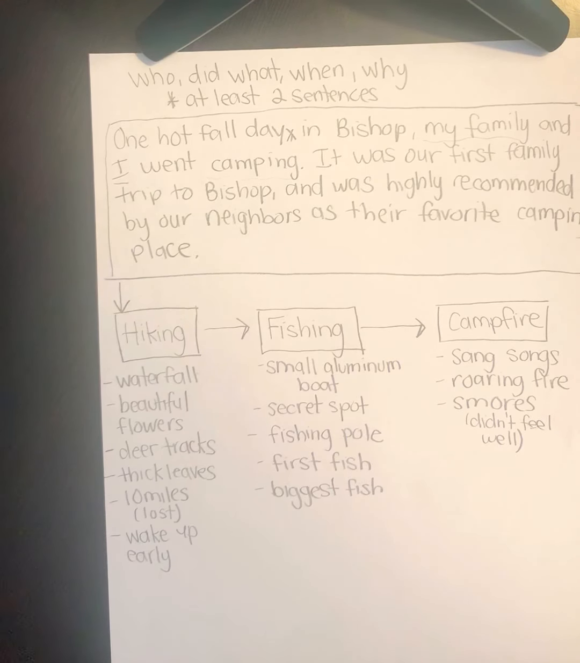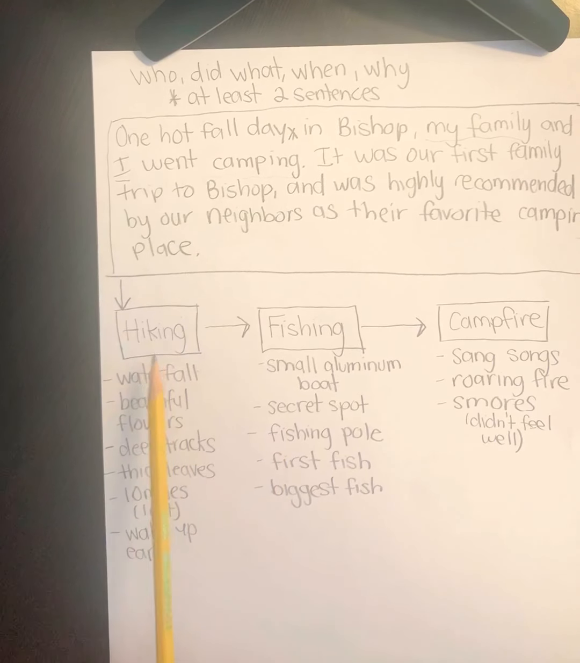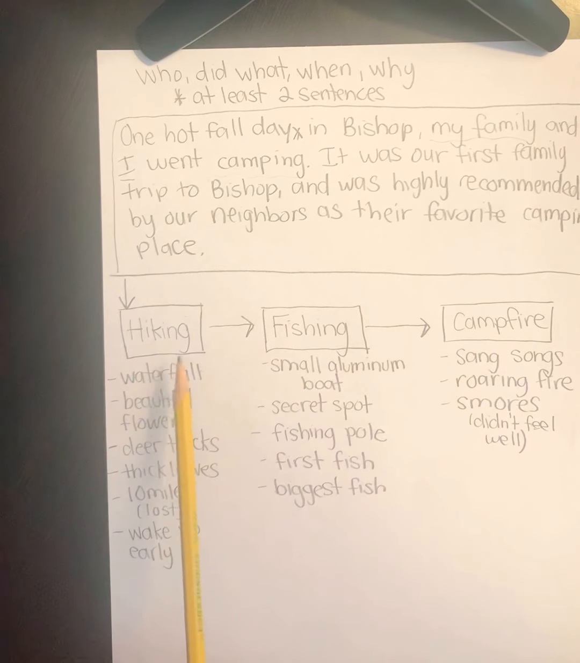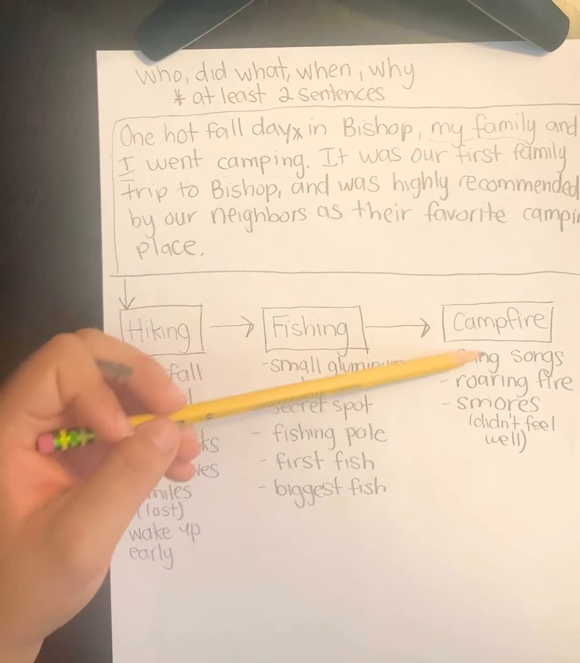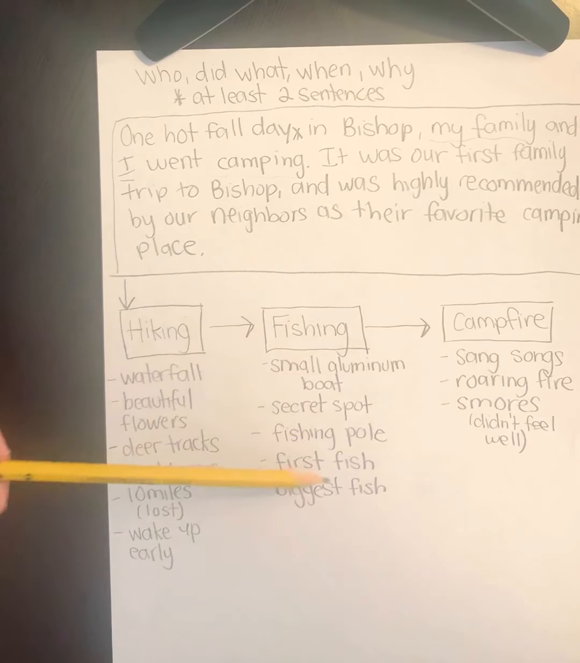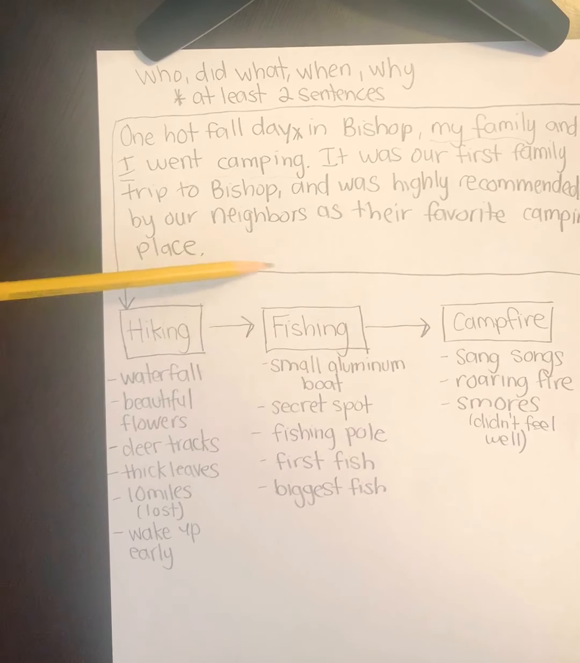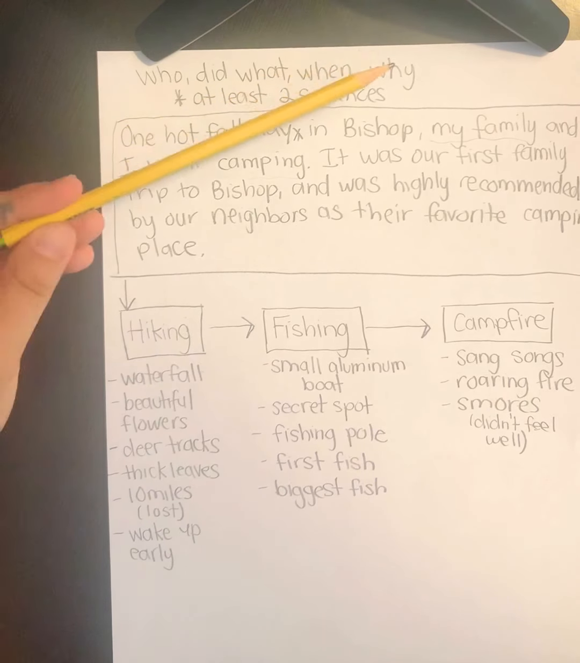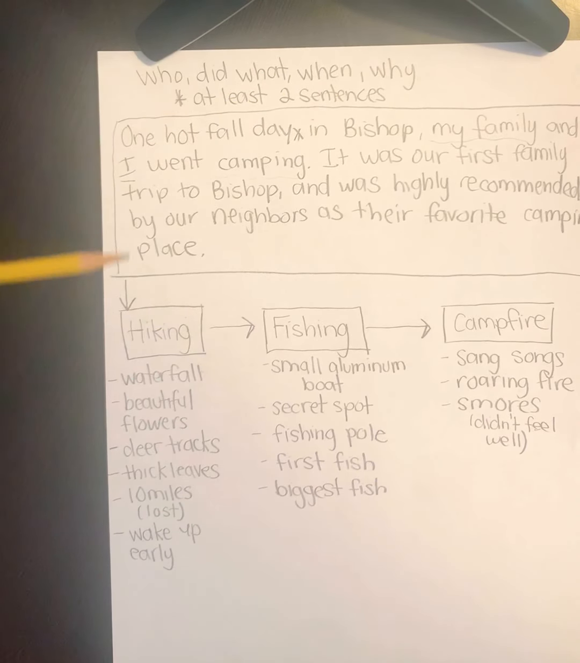Okay, so again, we are selecting the reasons and organizing our writing. We selected the 3 reasons yesterday, so we're going to write them down. We're also going to extend with details to clarify what we're going to write. So that's adding the details to our map. And then you are going to be writing your opening sentence that needs to include who, did what, when, and why. Remember, it needs to be at least 2 sentences.